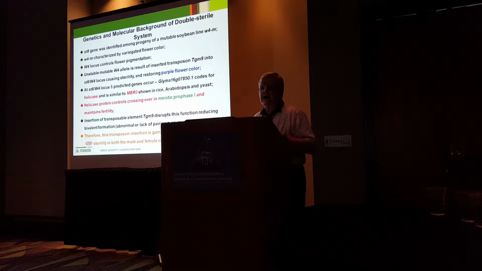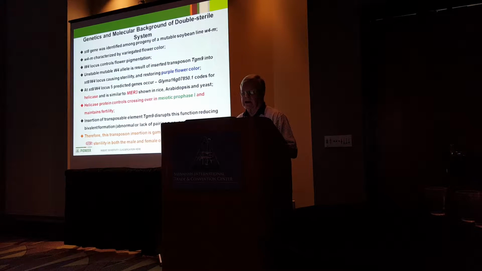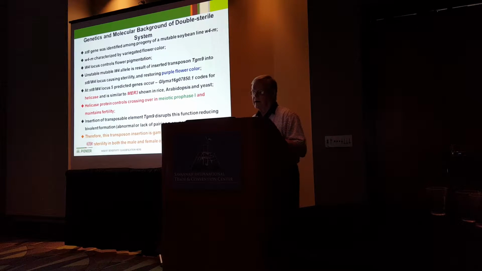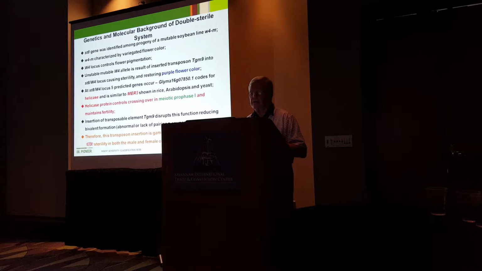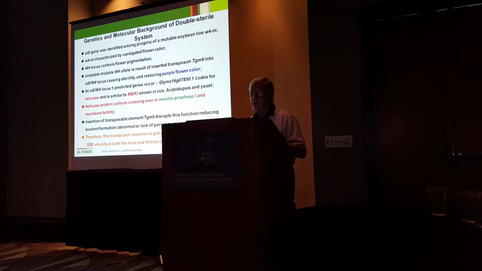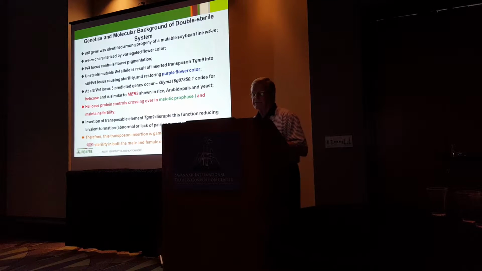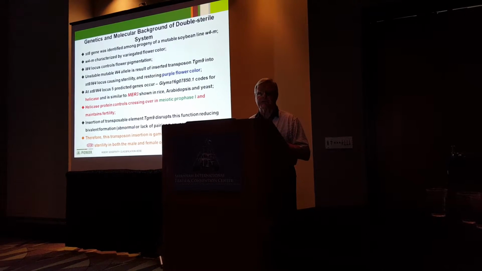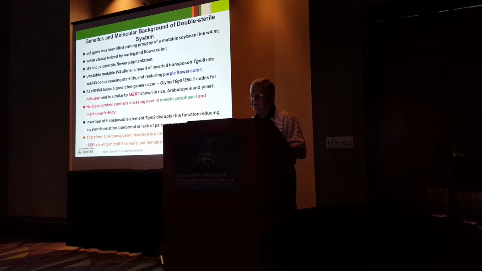To give you a brief background of this double sterile line, it was given the name ST8 gene, which was identified among the progeny of the W4M soybean line, which is characterized by variegated flower color. However, the W4 locus controls this flower pigmentation, and in the unstable mutable W4 allele, the color purple is restored. At the ST8W4 locus, there are 5 predicted genes that are present. One of them,